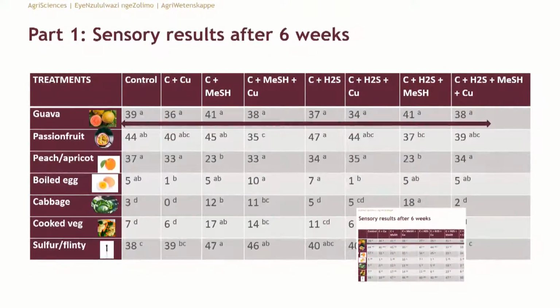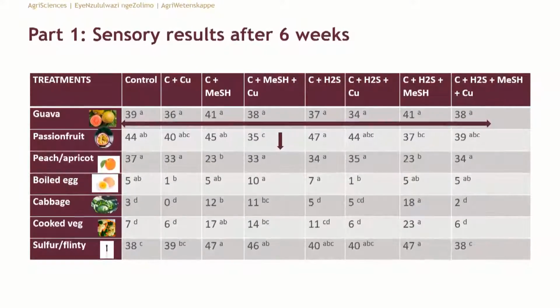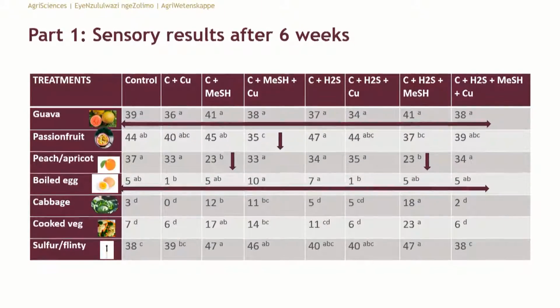Then after 6 weeks, again, the guava character was quite similar, which was quite interesting for us. Passion fruit decreased a bit where methanethiol was added. Peach apricot also decreased again where methanethiol was present. Boiled egg, quite similar. So it seemed after 6 weeks, irrespective of the treatment, the H2S didn't really play a big role in this regard.